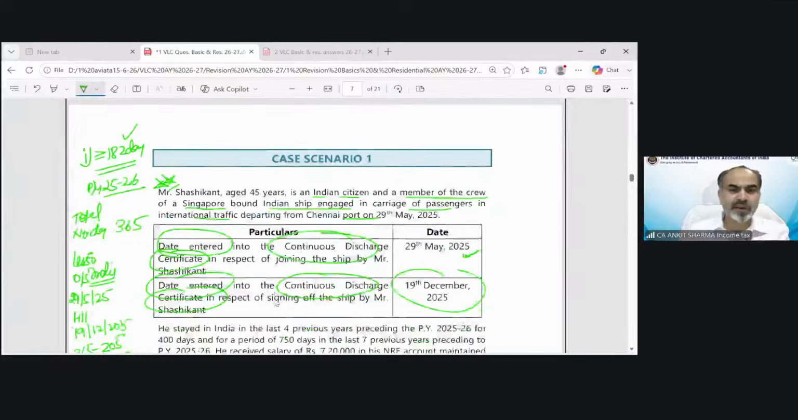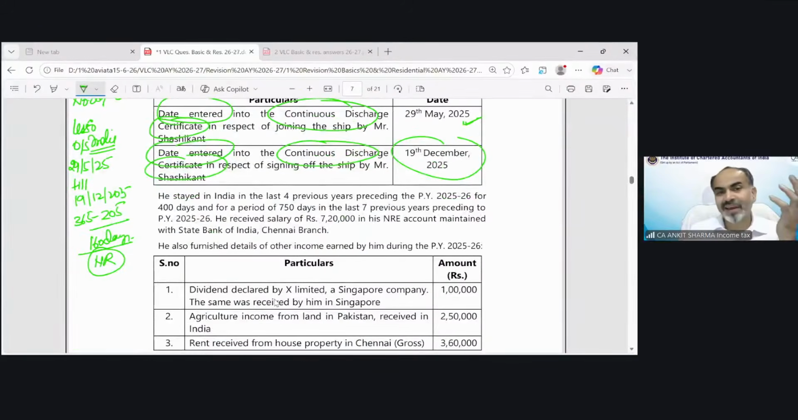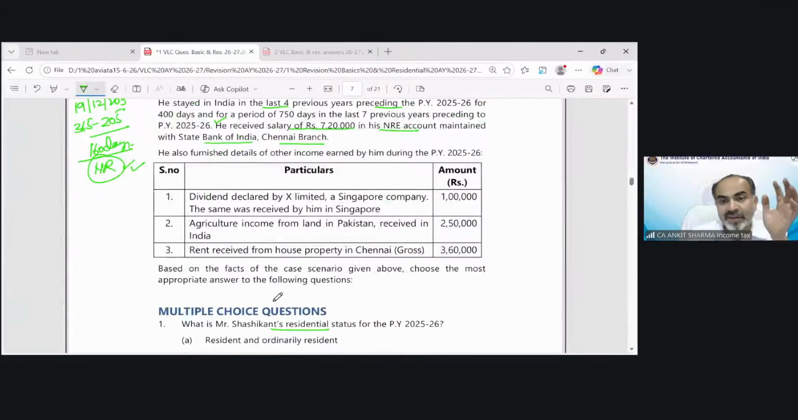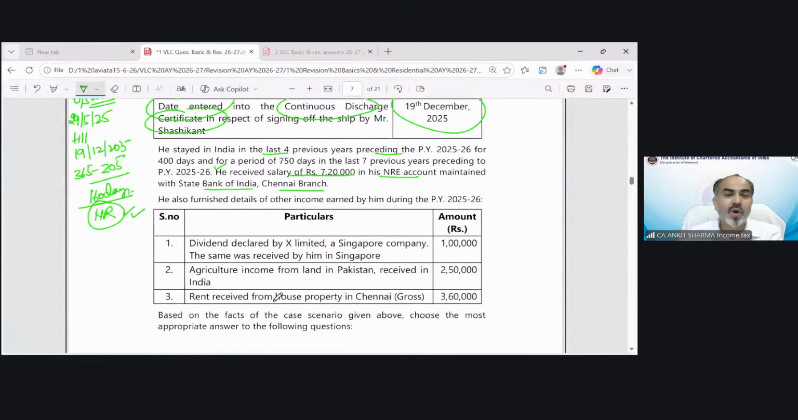For the purpose of total income, now we will see whatever he has earned as a non-resident. He stayed in India for the last 4 years. All this information is irrelevant because he becomes a non-resident till now. He received a salary of 7,20,000 in his NRE account maintained with State Bank of India, Chennai branch. So initially you will feel that the income received by a non-resident should be taxed in India because he received that amount in India, 7,20,000 rupees. Now, this is a very, very important point for the purpose of examination. This is not going to be taxed.